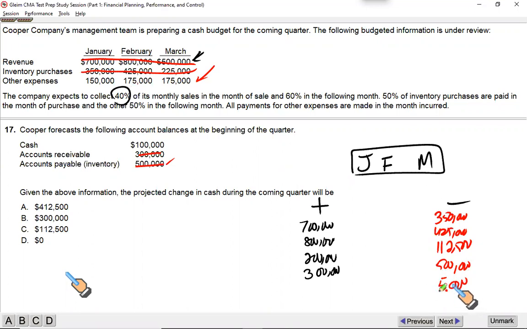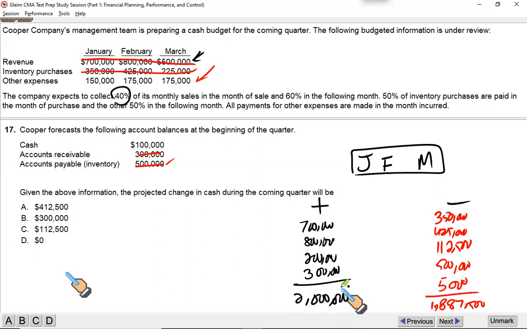Now just add up all your outflows: 500 plus 500 plus 112,500 plus 425 plus 350. Gives you a total outflow of 1,887,500. And what are your inflows in the quarter? 700 plus 800 plus 200 plus 300. So your total inflows are 2 million.